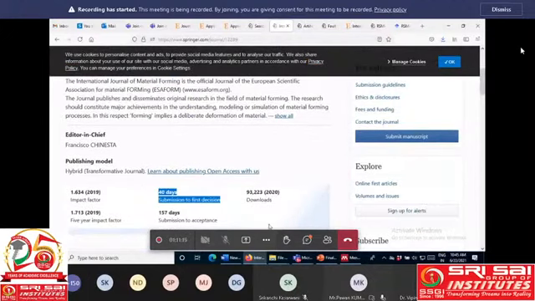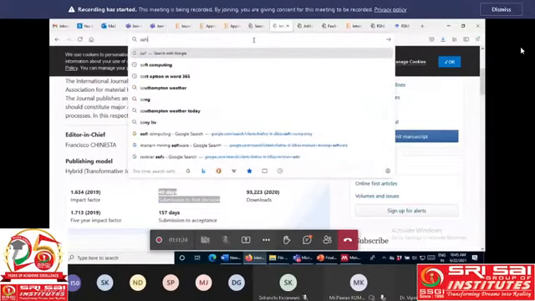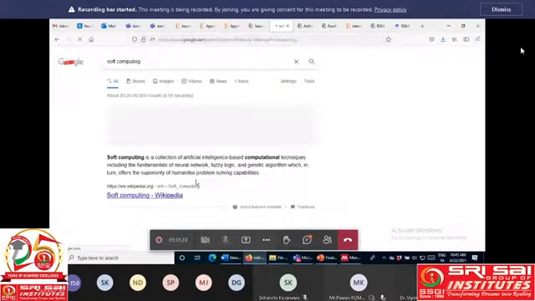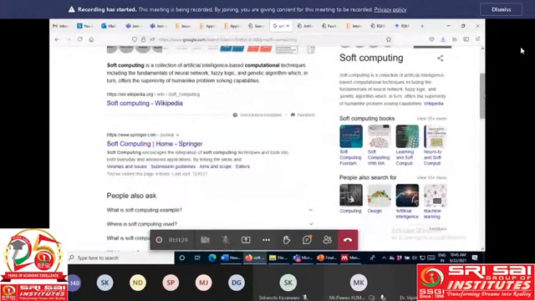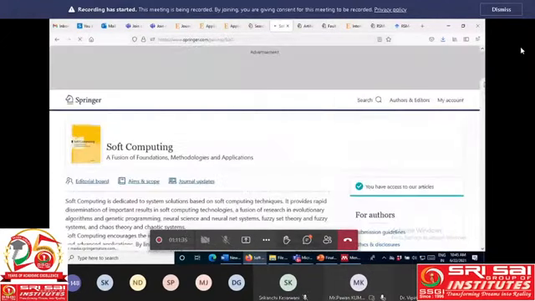And there is one more journal, but they already state that their first decision time is very high. I think this is the Soft Computing journal, and you can check here. It is 173 days from submission to first decision, and 312 days from submission to acceptance.